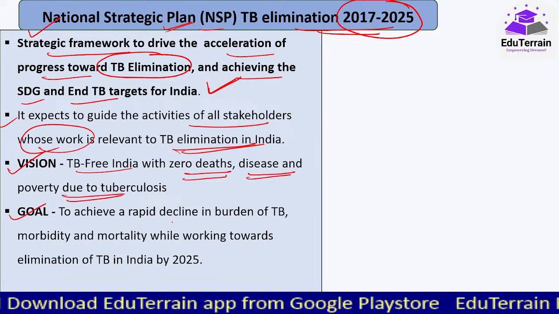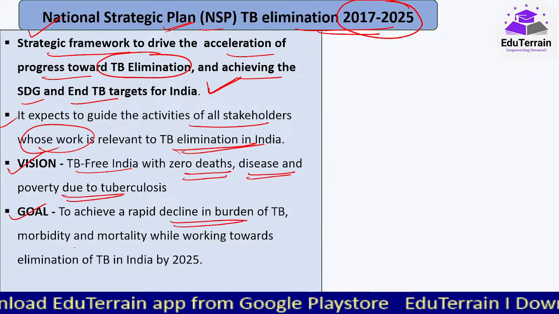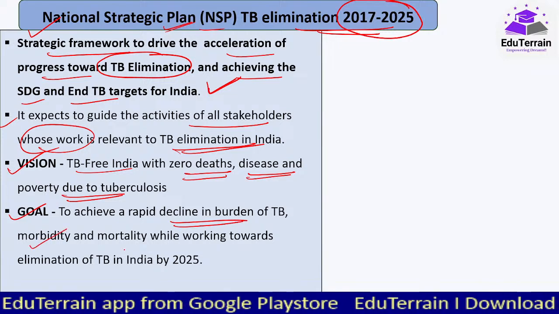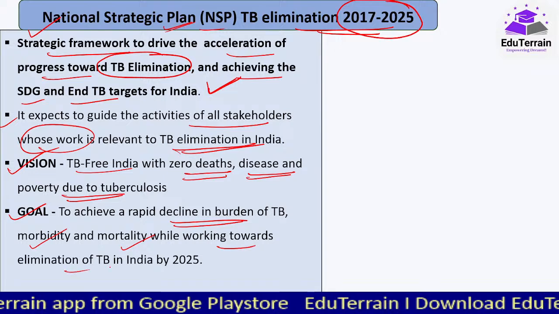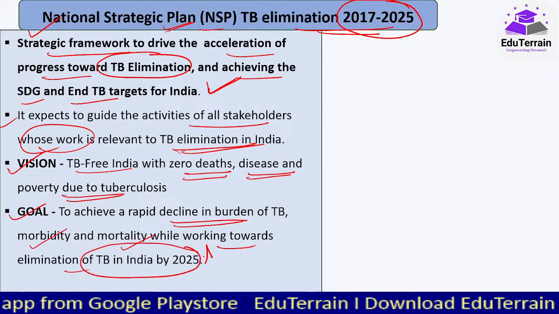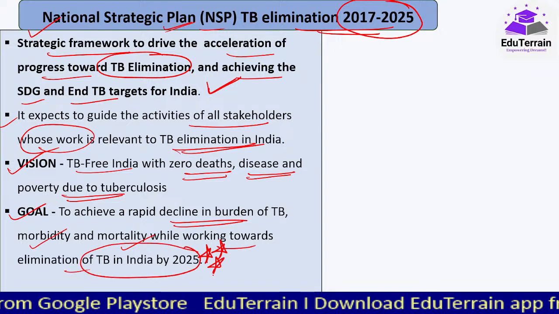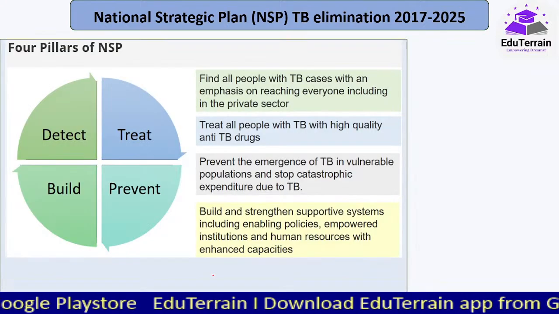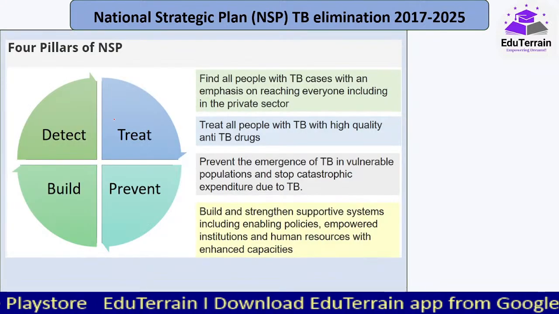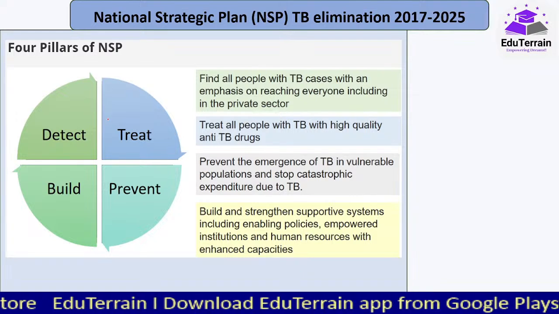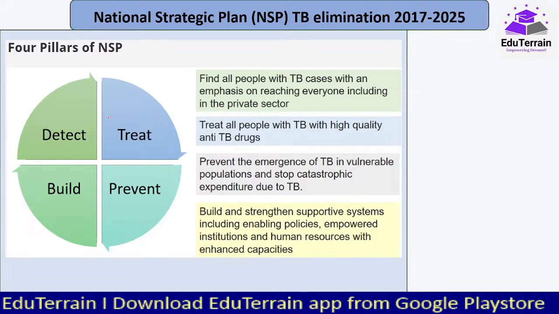The goal is to achieve rapid decline in the burden of TB, morbidity and mortality while working towards elimination of TB in India by 2035. This is the main goal of this particular program, and it has four major pillars, or it works on four strategies.